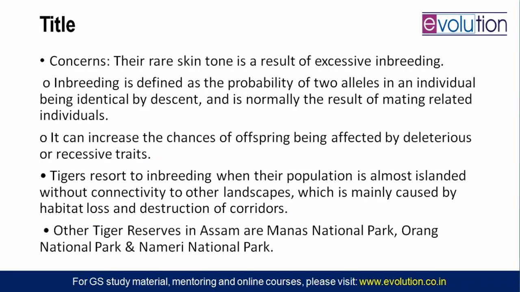Now, this is happening because of a recessive gene. For recessive gene expression, you must have excessive inbreeding, and inbreeding is not a very good thing for conservation of human or animal species. You know that, because diseases can also start expressing themselves. Inbreeding can result in offspring being affected by deleterious and recessive traits which were hidden from expression. The harmful genes might start getting expressed. So inbreeding is not a good thing.